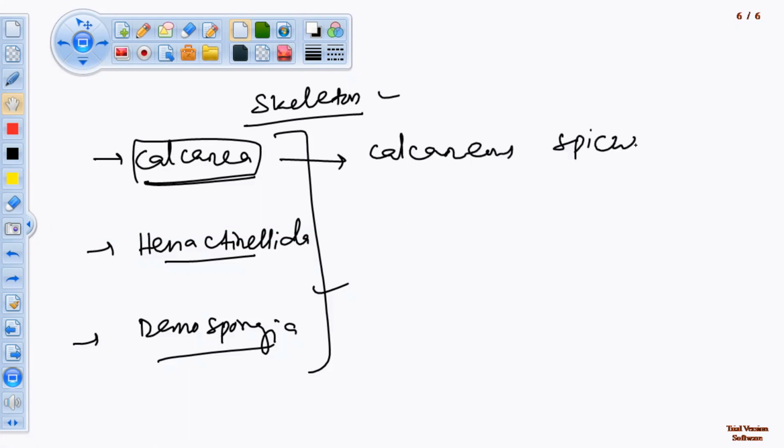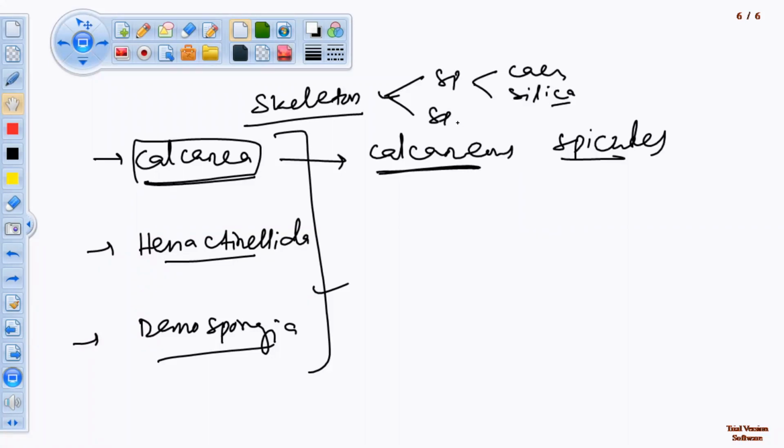Spicules are of two types: calcareous spicules and siliceous spicules. The skeleton is of two types: spicules and spongin fibers. If calcareous spicules are present, they are under class Calcarea.